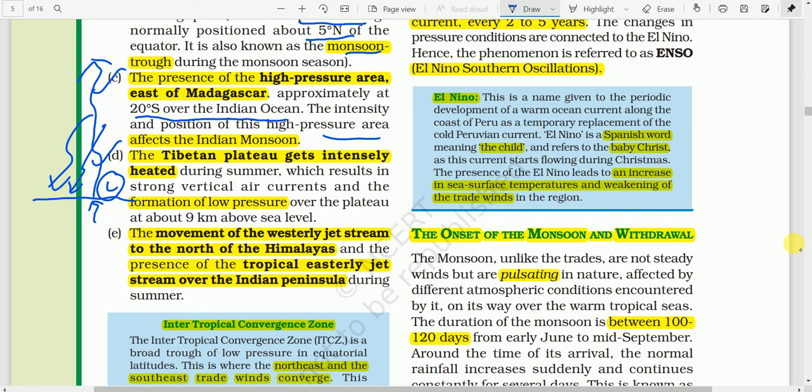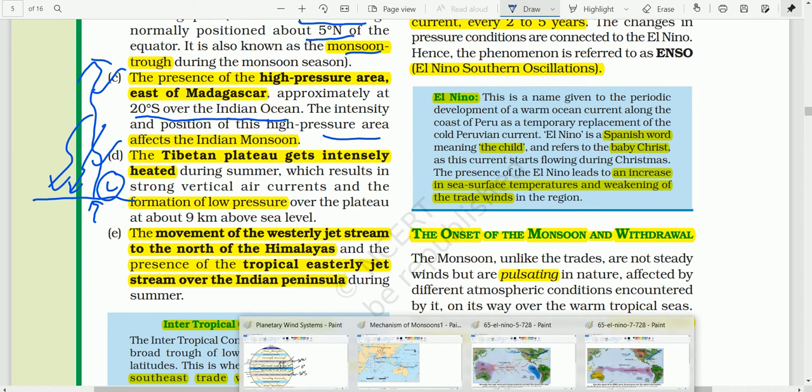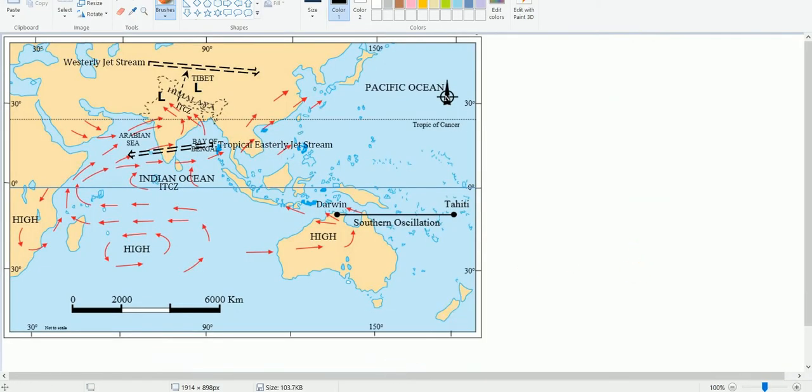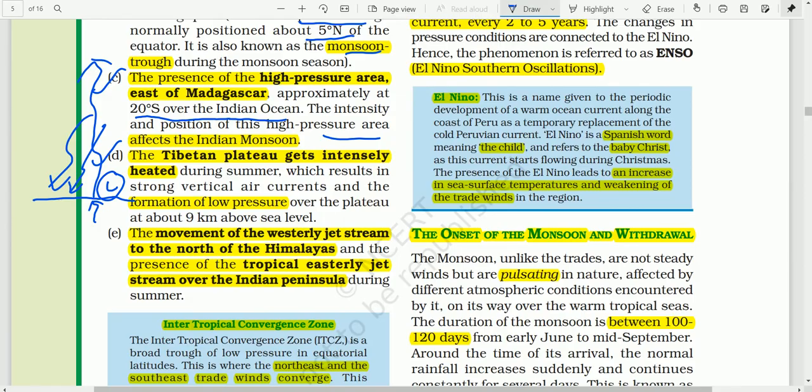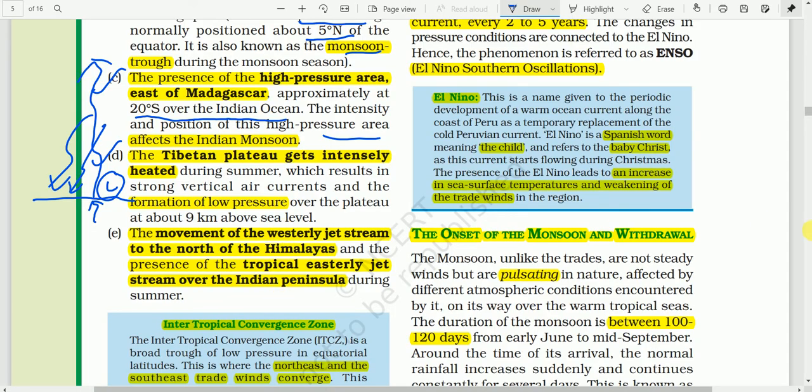Because of this intense heating in the summer, especially in the months of April and May over the Tibetan plateau, there is low pressure over the Tibetan plateau, as you will see here. Again, see here, I will show the other one. Here, I think you are seeing, over the Tibetan plateau, because of intense heating in the months of April and May, you will find a low pressure. So this is another condition favorable for the origin of the Indian monsoon.